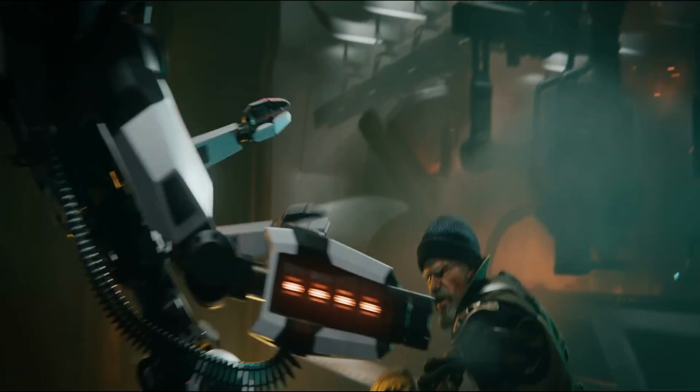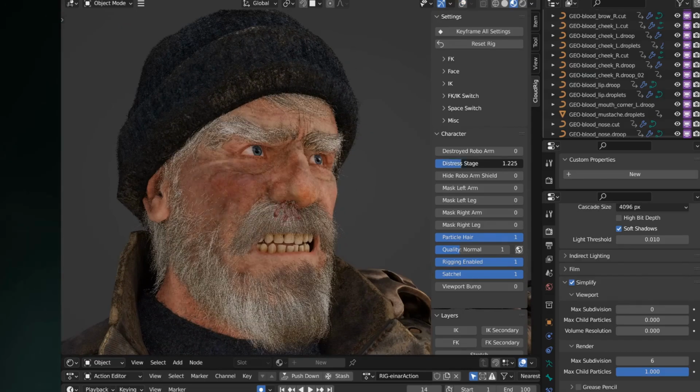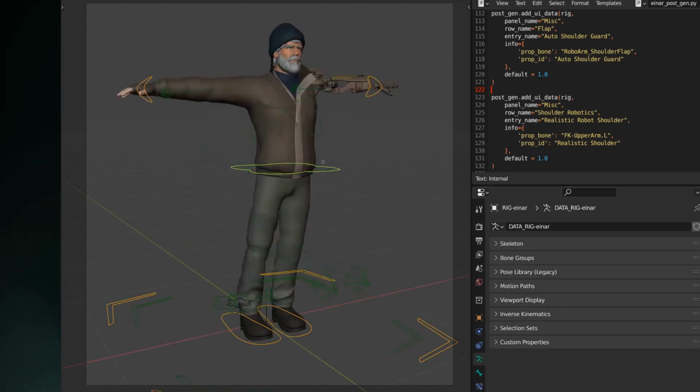Guess what? Blender is not just for wizards in training. It's making waves in the professional world too. Studios are starting to recognize its immense potential.